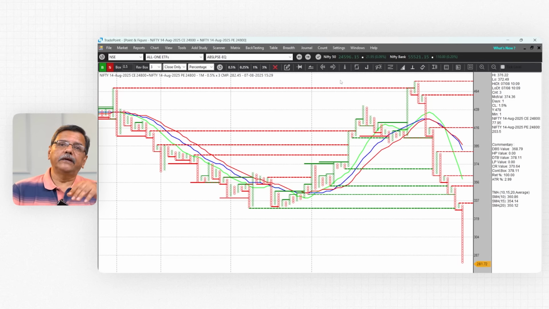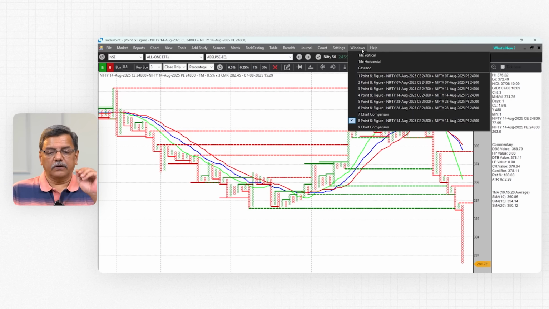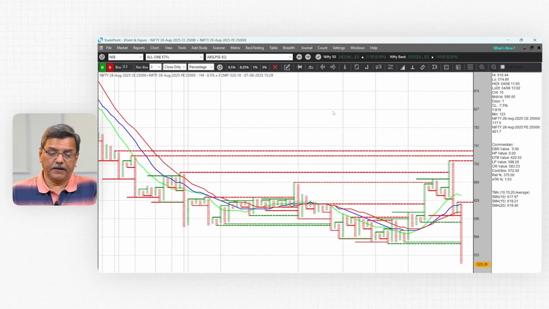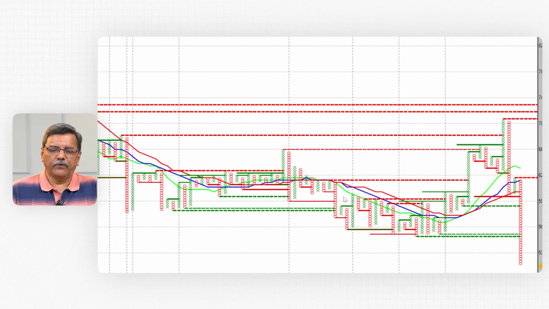Now, on a monthly straddle, what you can look at. So I have those charts also. So let's say I take the 25,000 straddle for the monthly expiry. Here it won't be as clear as the weekly expiry, because these options move slowly, naturally, because there is still almost 3 weeks left for expiry.